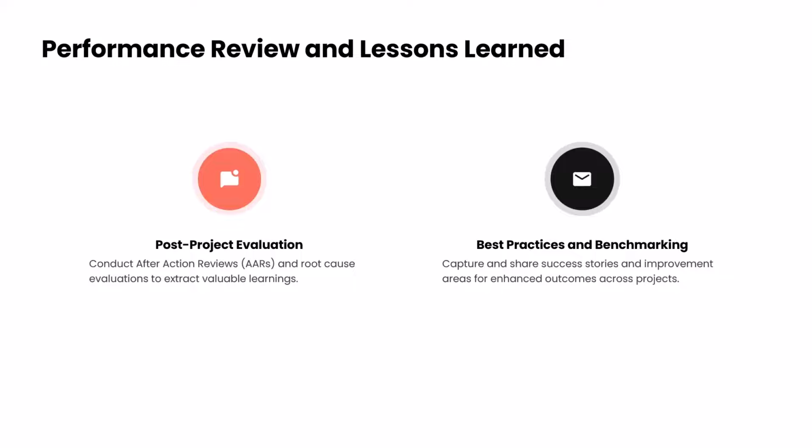So basically this includes capturing all the things which went bad and also capturing all the things which went good, which are basically the best practices for the next project. So these are some of the things which are done during the project closeout.